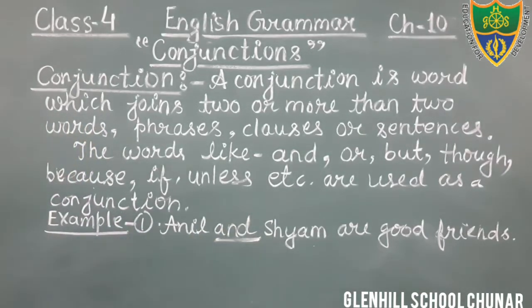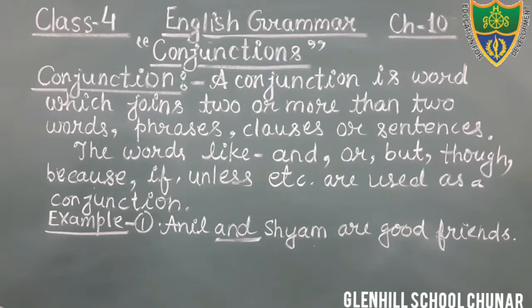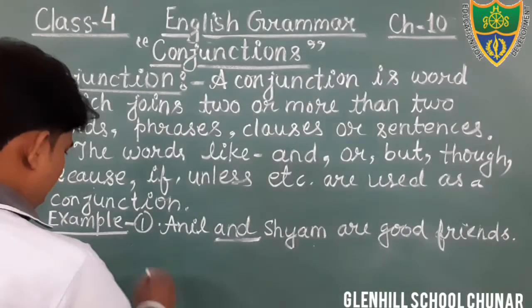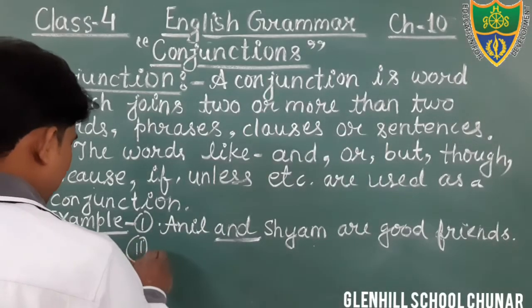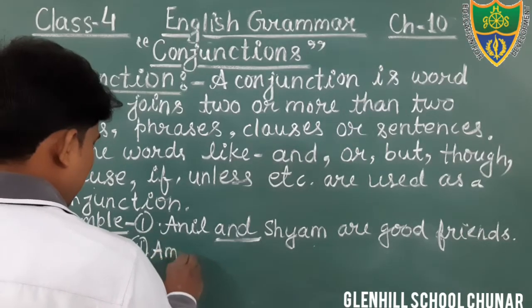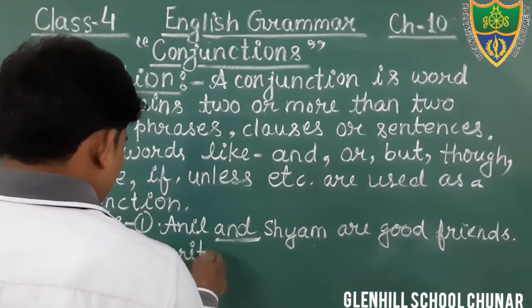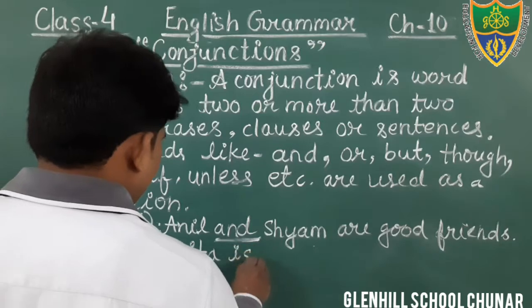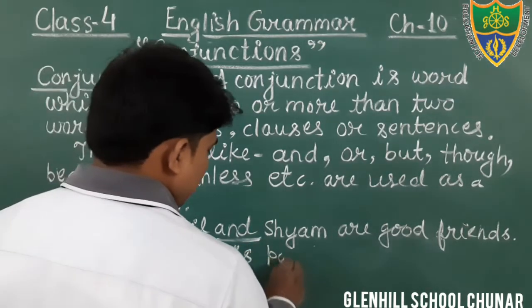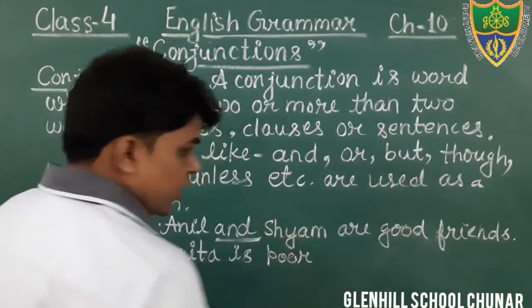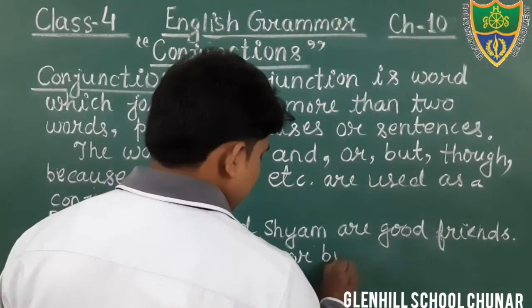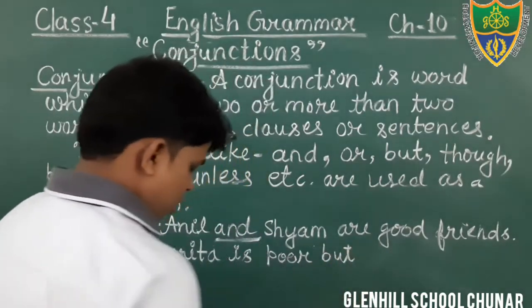Okay, students, just write down this example, and one more example you also write. That is, Amrita is poor, but honest.